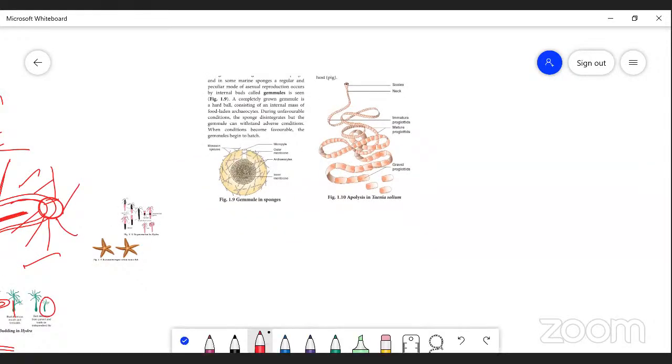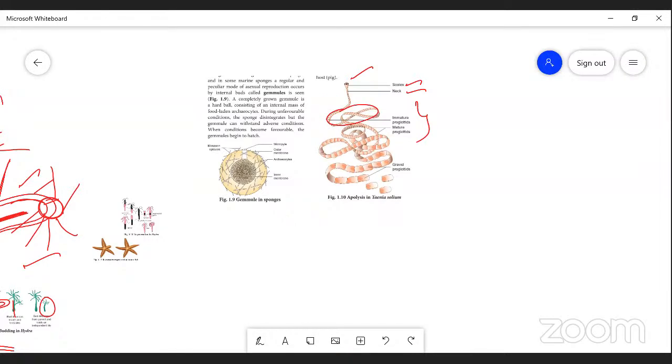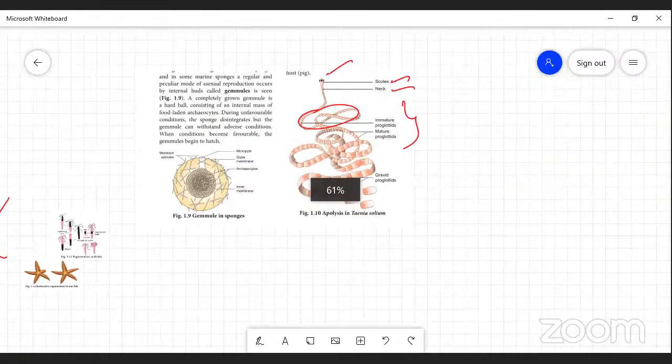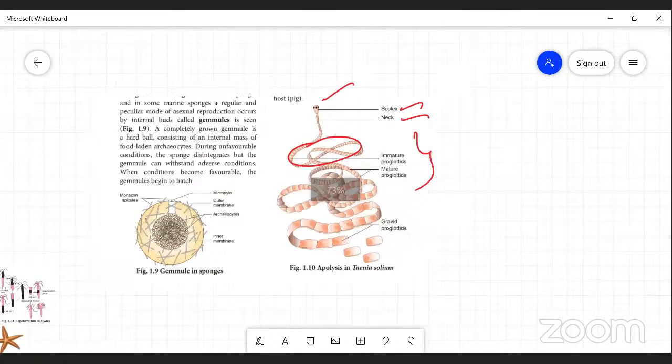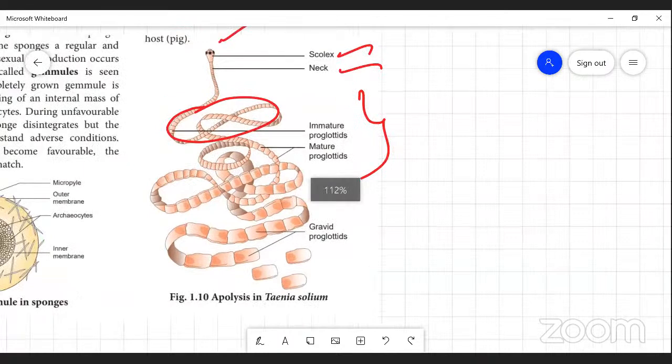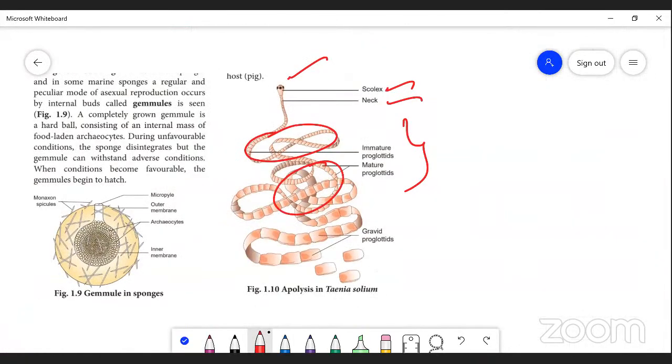The body of the tapeworm has a head, called the scolex with a rostellum, then the neck region. In the anterior region are the immature segments, which are smaller. In the posterior part the segments are larger in size, the mature segments. The last ones are called gravid proglottids, completely mature.